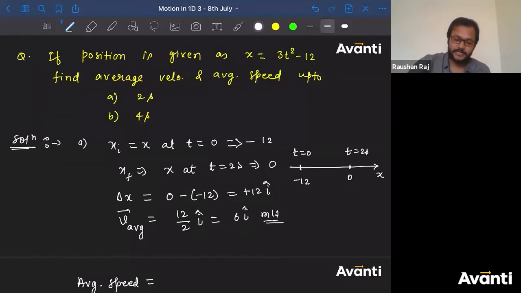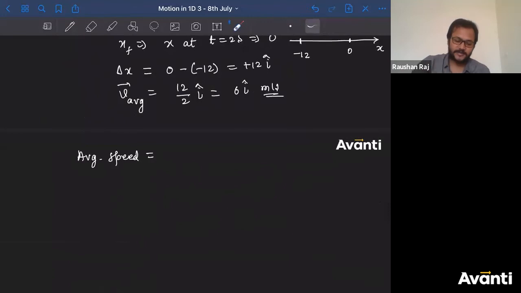So what is the distance that has been covered? You will say this part, right? देखते हैं. In this case, I'll say yeah, that is correct. So average speed is 12 divided by 2. In this case, this is correct.